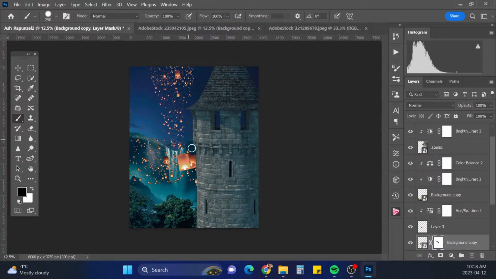Oh, that's not quite Control Z. I want to keep some of those. Okay, let's go back. So definitely want to get rid of this one. And keep a couple of those ones floating over there.